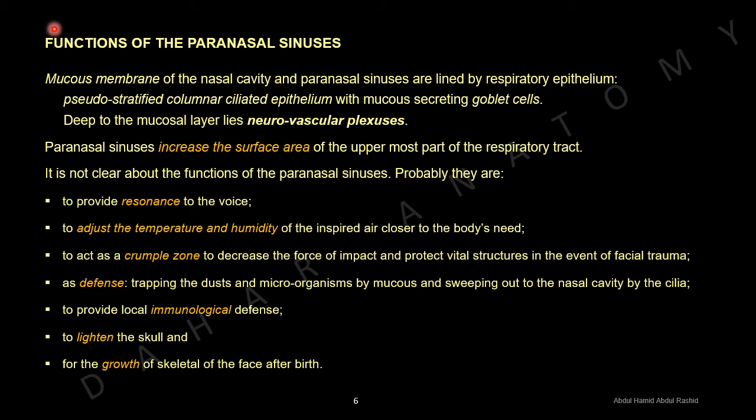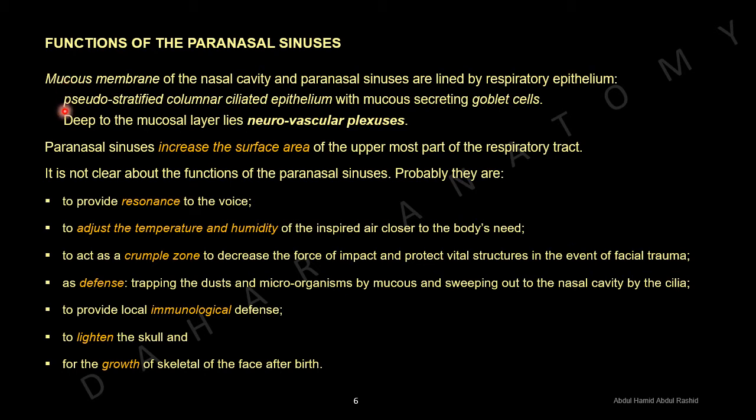Functions of the paranasal sinuses. The mucous membrane of the nasal cavity and paranasal sinuses is lined by respiratory epithelium, that is pseudostratified columnar ciliated epithelium with mucus-secreting goblet cells.